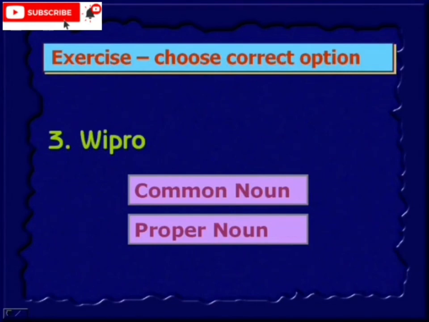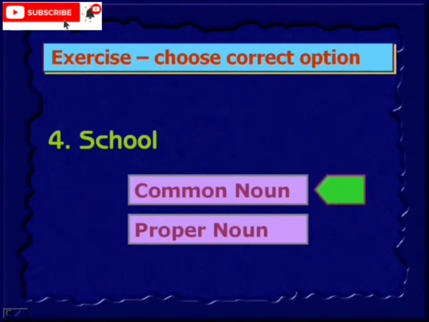Wipro. So this one is a proper noun because it's a brand name, or you can say company name. It's an individual company name, therefore it's a proper noun. School. So this one is a common noun. So it's a general school, any school. It is a place where you can go and study. Therefore it is a common noun.